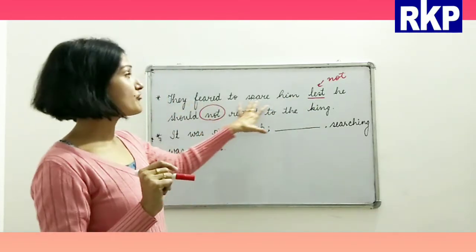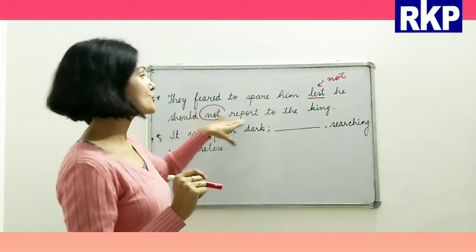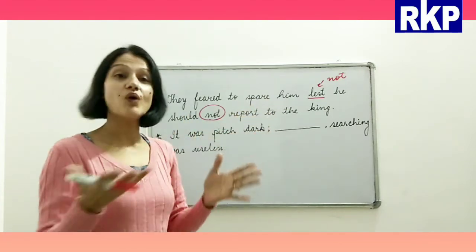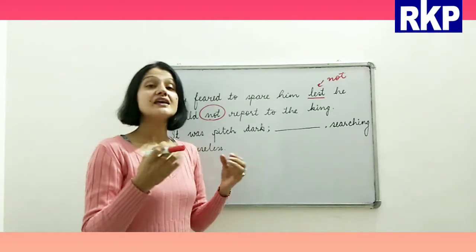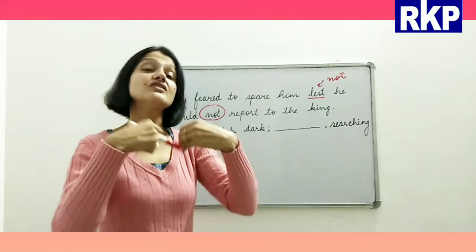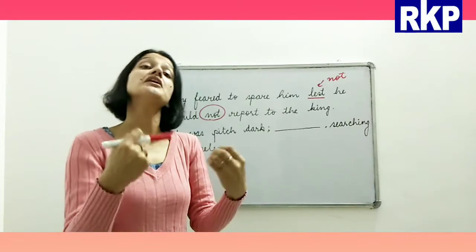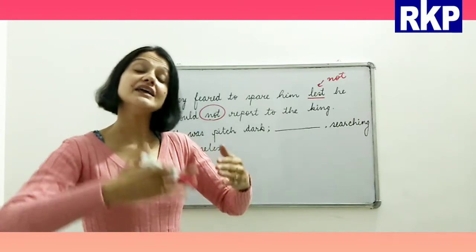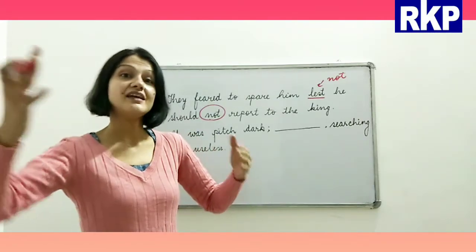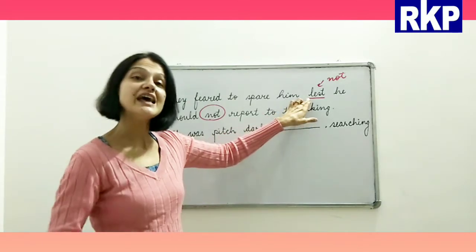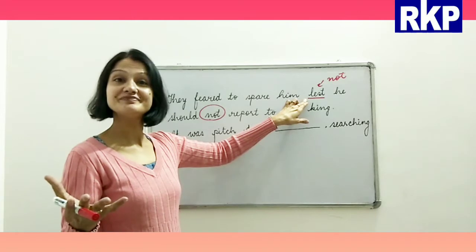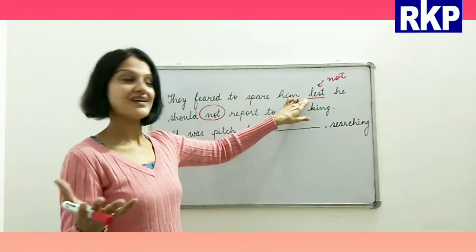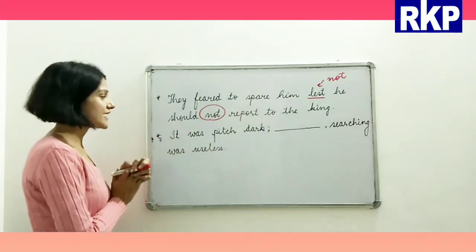Now if we see, they feared to spare him lest he should report to the king. What does it mean, beta, if we translate it in Hindi? कि वो कहीं किंग को जाकर रिपोर्ट ना कर दे, कहीं ऐसा ना कर दे. That is the meaning of lest, and it is the conjunction of purpose. Alright, let's move to the second one.